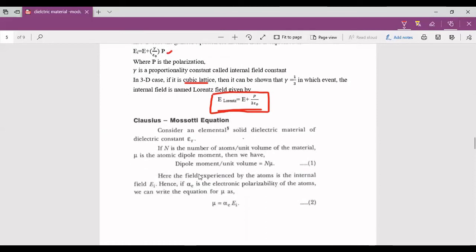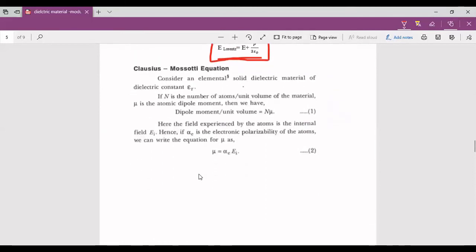Next we are going to discuss the Clausius-Mossotti equation. What is the Clausius-Mossotti equation and what is its use? We can use the Clausius-Mossotti equation to find the dielectric constant. Consider an elemental solid dielectric material of dielectric constant epsilon r.